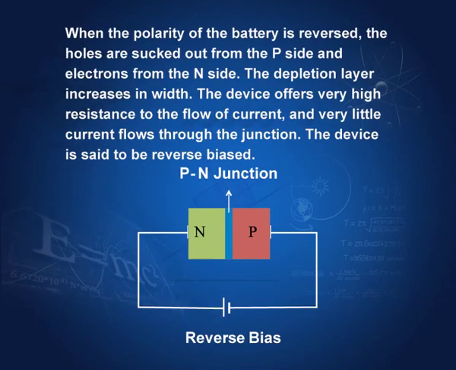When the polarity of the battery is reversed, say positive here and negative here, then electrons from here are sucked and holes from here are sucked out. So, all the charges have been pulled out, and therefore, nothing can move from this side to that side, no current is there in the reverse bias, and this depletion layer becomes larger or thicker.